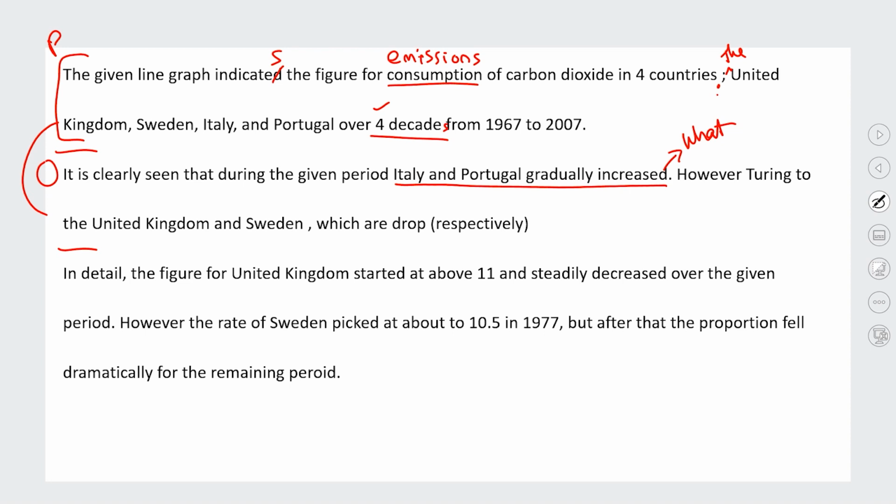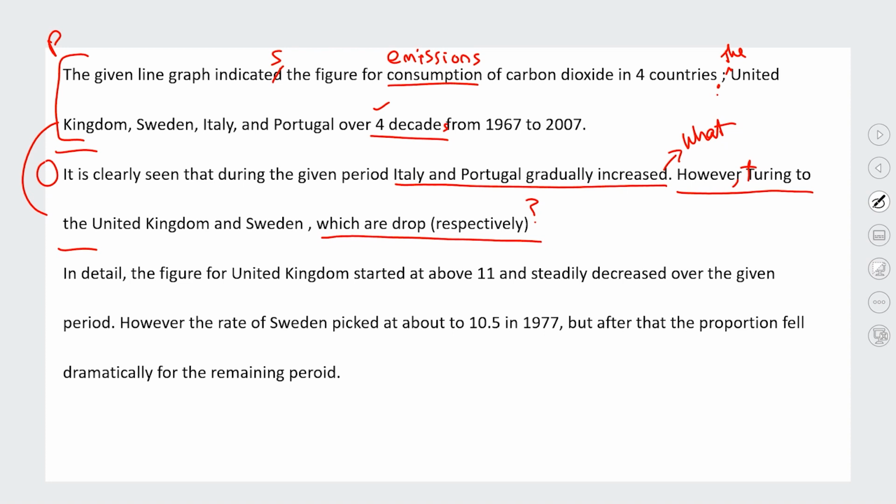What increased? However, turning to the United Kingdom and Sweden, which are dropped brackets respectively. However, this should be a small t. I quite like this transition: however, turning to the United Kingdom and Sweden, but then they let me down in the second half of the sentence, which are drop bracket respectively. I don't really know what this candidate means. I looked at it and I was like, can I fix it? And I was like, I don't know if I can fix it because I don't know what you're trying to say. So I think what you're trying to say is that over this whole period, United Kingdom and Sweden's emissions dropped respectively.